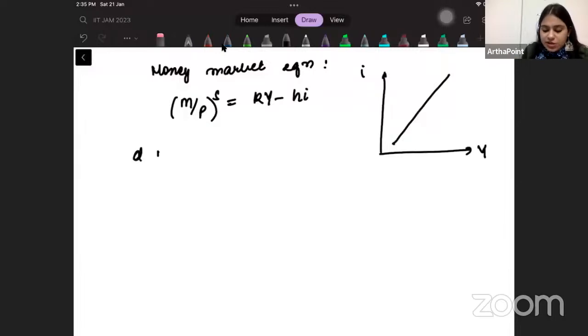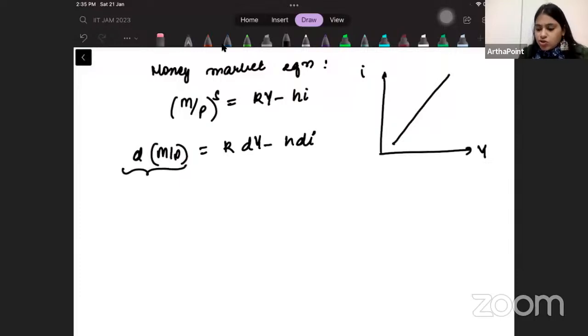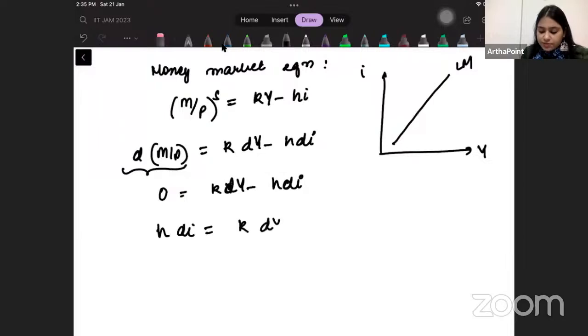So slope will be d of M by P is equal to k dY minus h di. This will be zero. Money supply does not change along the same LM curve, because it can only shift the LM curve. It can't bring movement along the LM curve. So this will be zero. This will be k dY minus h di. So it will be h di equal to k dY, and di by dY will become k by h.